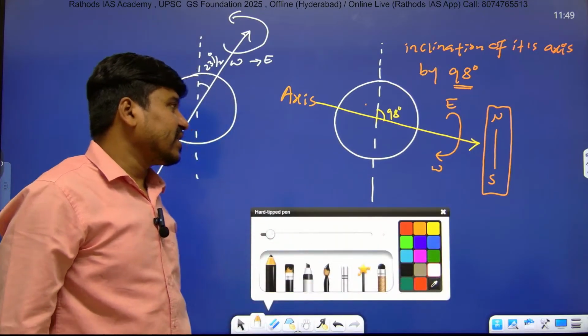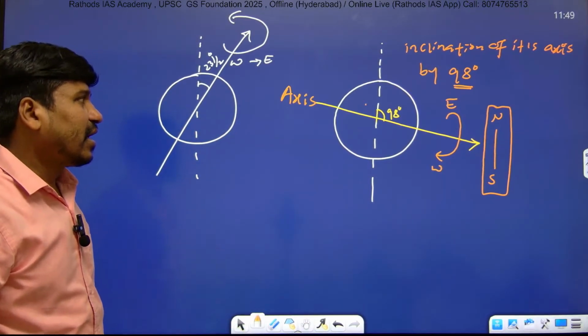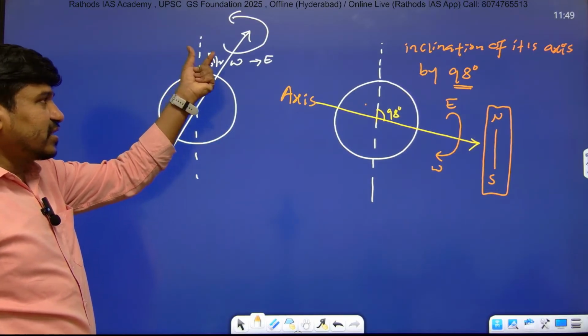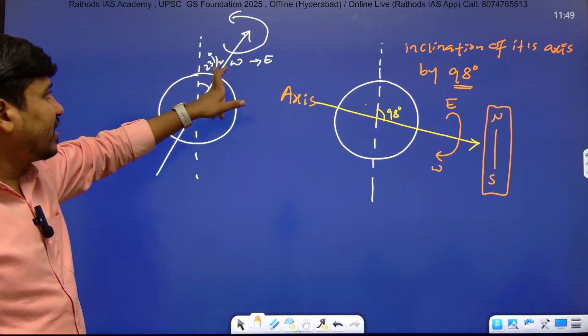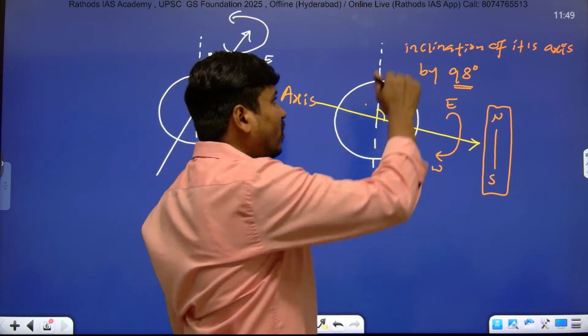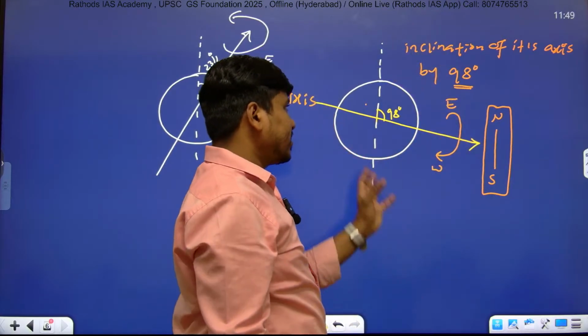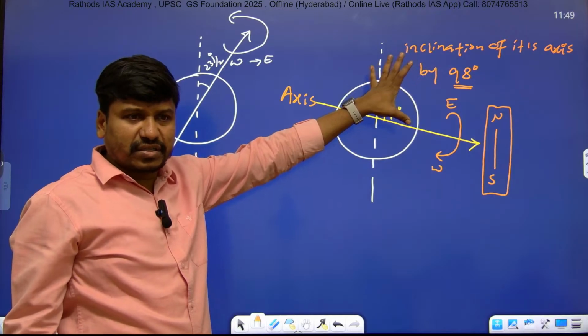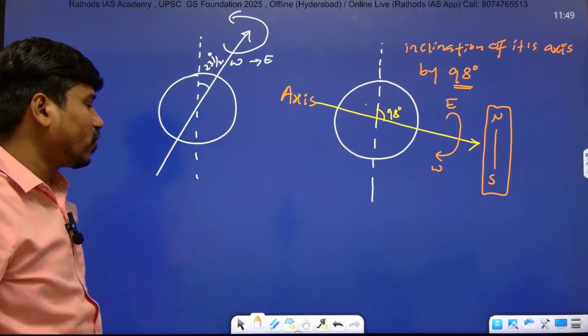So its axis is inclined by 98 degree, and Earth's axis is inclined by 23.5 degree. So Earth's axis is tilted by 23.5 degree, and Uranus's axis is tilted by 98 degree. Inclination or tilted, you can say, right? So its axis is tilted by 98 degree. That's why it appears like north to south, right?